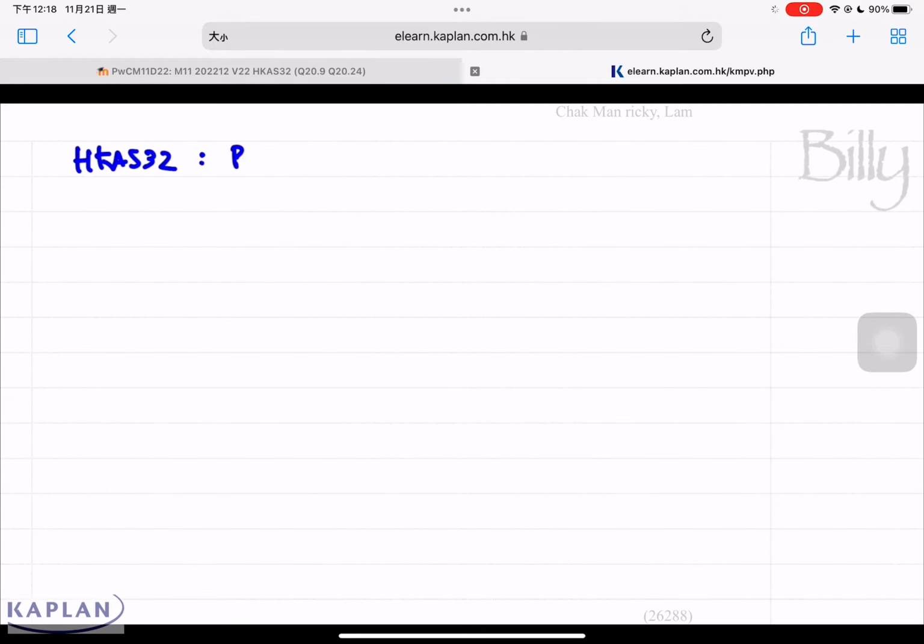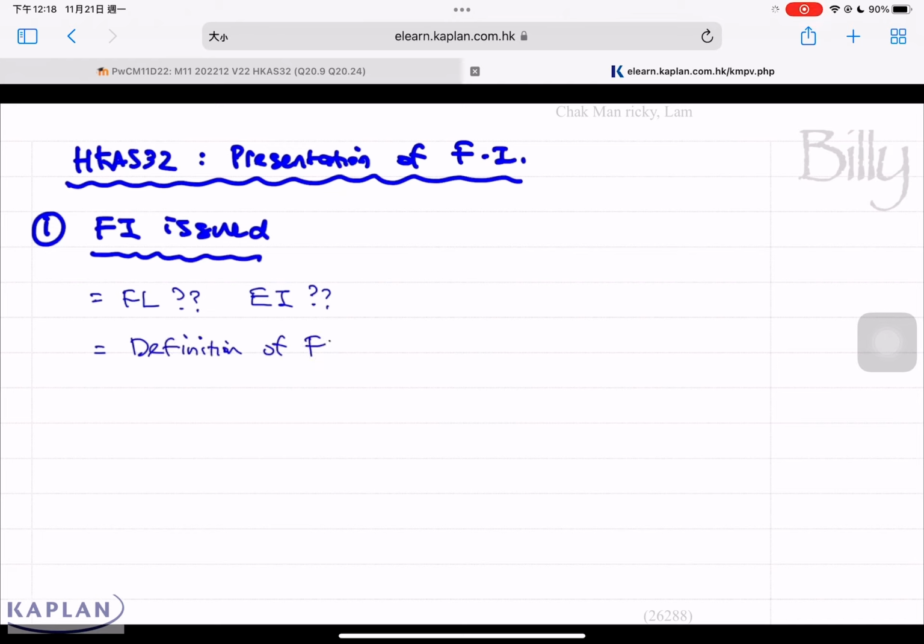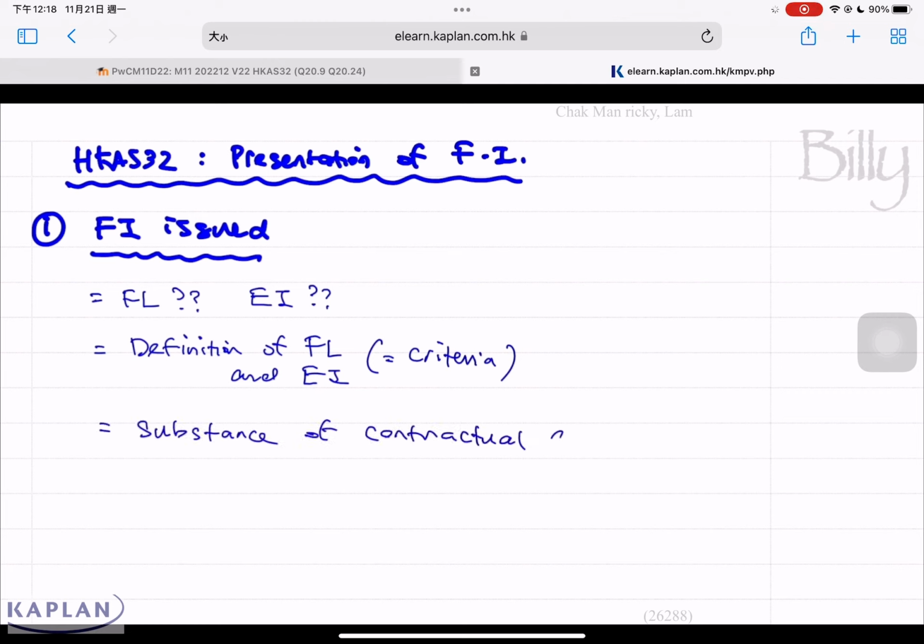HKAS 32 deals with presentation of financial instruments. For presentation, generally, there are 4 main issues that you need to take note of for examination purposes. First, for a financial instrument issue, we need to know whether it is a financial liability or an equity instrument. To answer this question, we have to consider the definition of financial liability and equity instrument. When I say definition, it's the criteria. To differentiate whether it's a financial liability or equity instrument, we must consider the substance of the contractual arrangement.